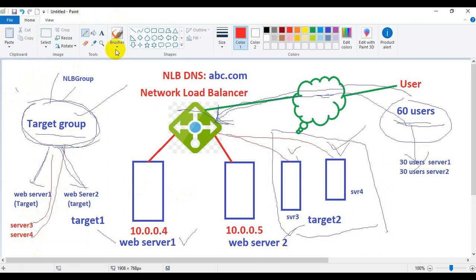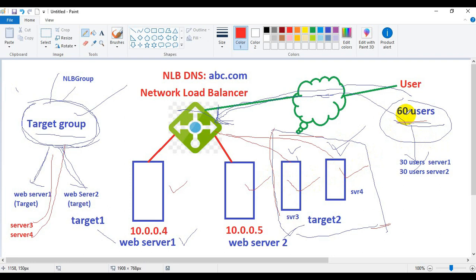So load will also be distributed among server 3 and server 4. Before, in the previous scenario, we excluded server 3 and server 4 from the target group, but once we add server 3 and server 4 as members of the target group, then the load will be distributed among web server 1, web server 2, server 3 and server 4 equally, right?